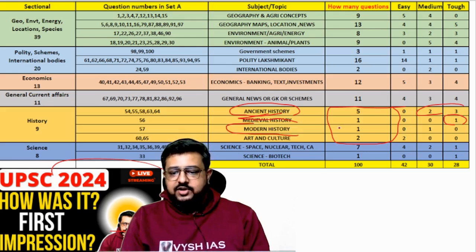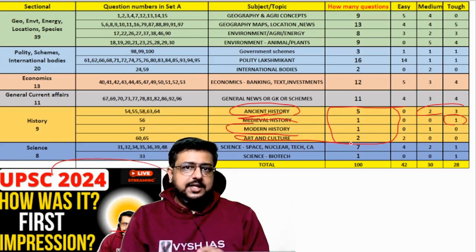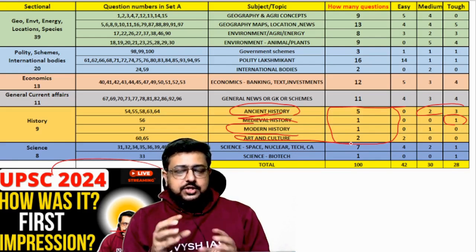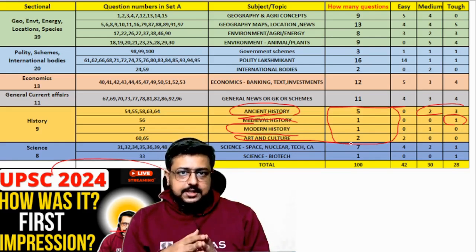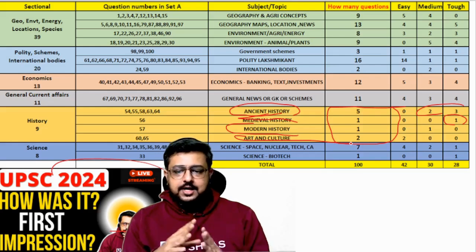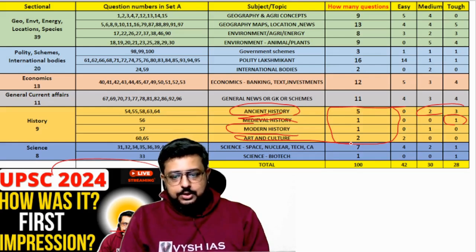Then modern history, 1 question came, which is actually medium, but the options were easy, and so it could be solved, and it's directly from NCERT. So that was kind of easy. And then art and culture, both are easy because it's not again art and culture of Nitin Singhania or a textbook. It is from the UNESCO World Heritage Sites which got added this year. It's there in our December and September current affairs magazine. Detailed notes and questions were done, so everybody would have done that. So that is 2 easy questions. These 9 questions we will discuss in this order.